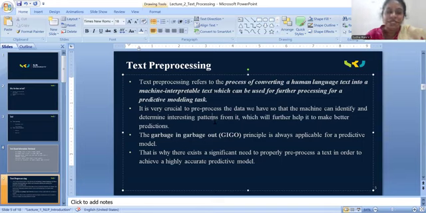And the next one, garbage in, garbage out, also called GIGO, is always applicable for predictive models.